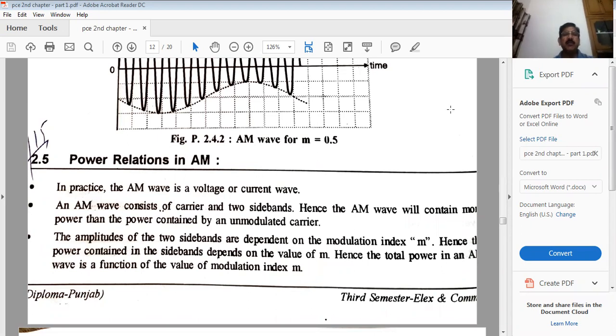What is amplitude modulation? What are its various components? I mean, carrier, upper sideband, lower sideband. Then, of course, what is modulation index and how much bandwidth it is occupying. So, like FM, we have discussed, and I hope you might have gone through the previous topics.